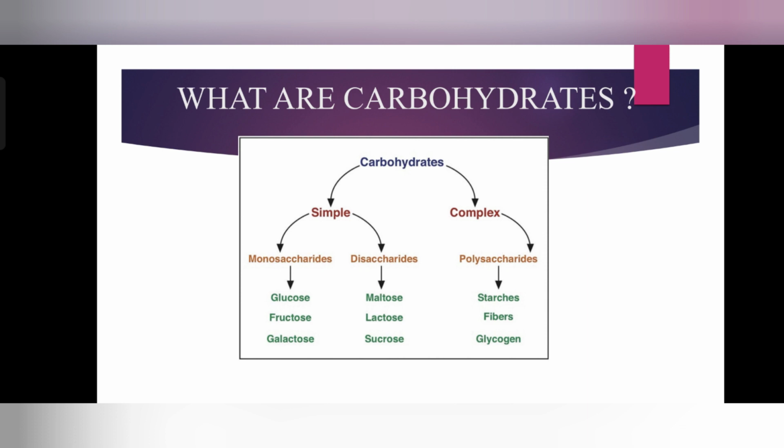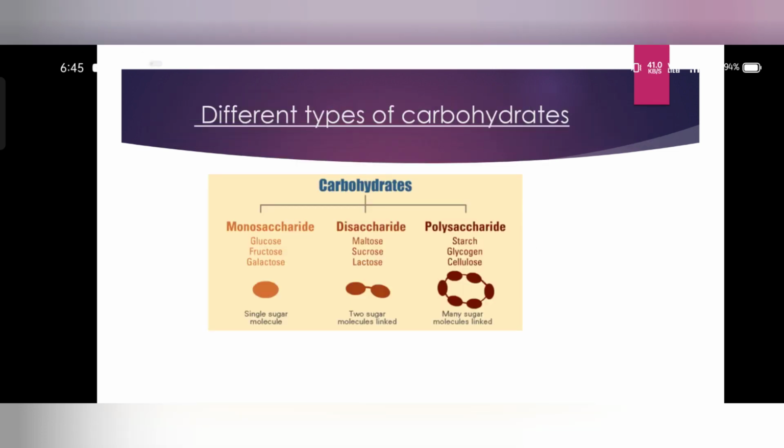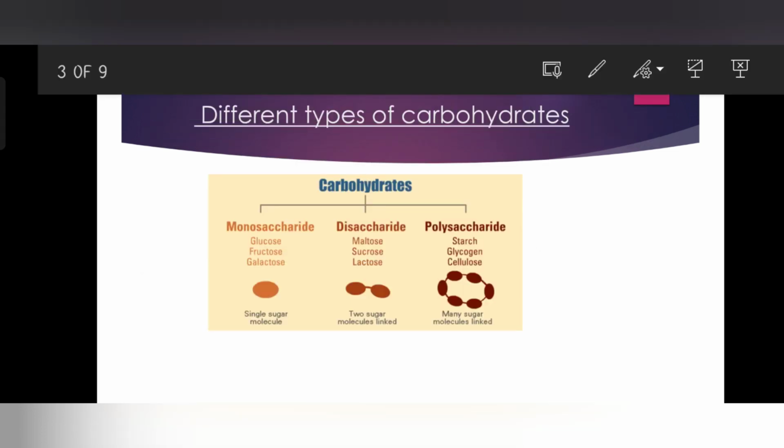Next we come to polysaccharides. Polysaccharides are polymers with hundreds or thousands of monosaccharide units. Polysaccharides are not sweet in taste, hence they are called non-sugars. Here you can see the different types of carbohydrates.